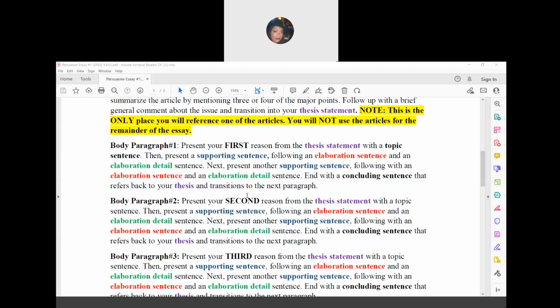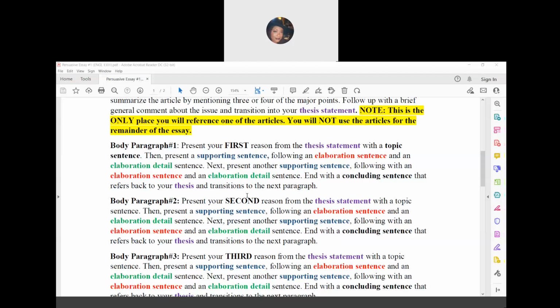For each reason, you're going to have two of those types of sentences each. Remember, every sentence in a paragraph should have a function. It should be doing something. So you will have two supporting sentences, two elaboration sentences, and two elaboration detail sentences within each paragraph.